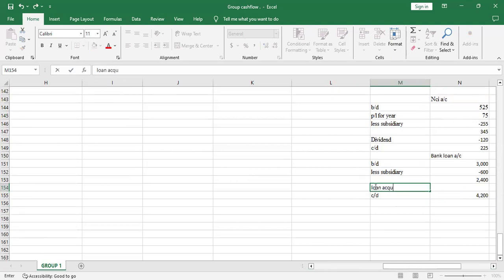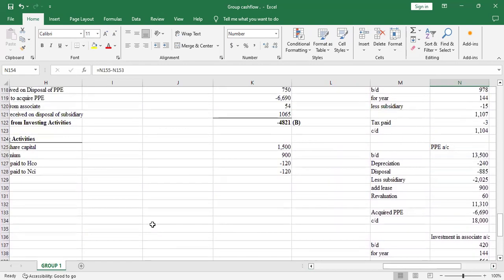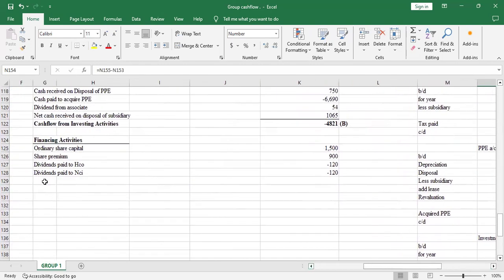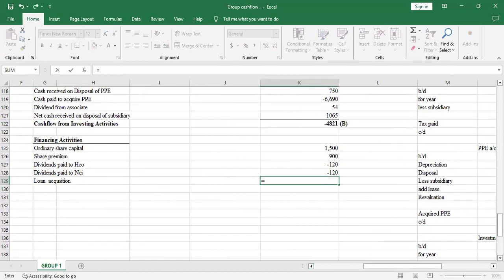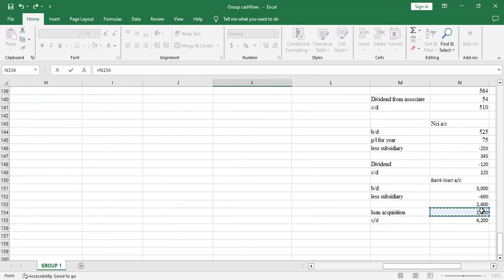And when you acquire loan, then that's a cash inflow because you are receiving money. So there was a cash inflow of how much? The difference between 4,200 and 2,400. So there was a cash inflow of 1,800. So that's loan acquisition. So you go to loan acquisition. Loan acquisition will be equals to, you just pick the value there, that account which we had adjusted. It was 1800.